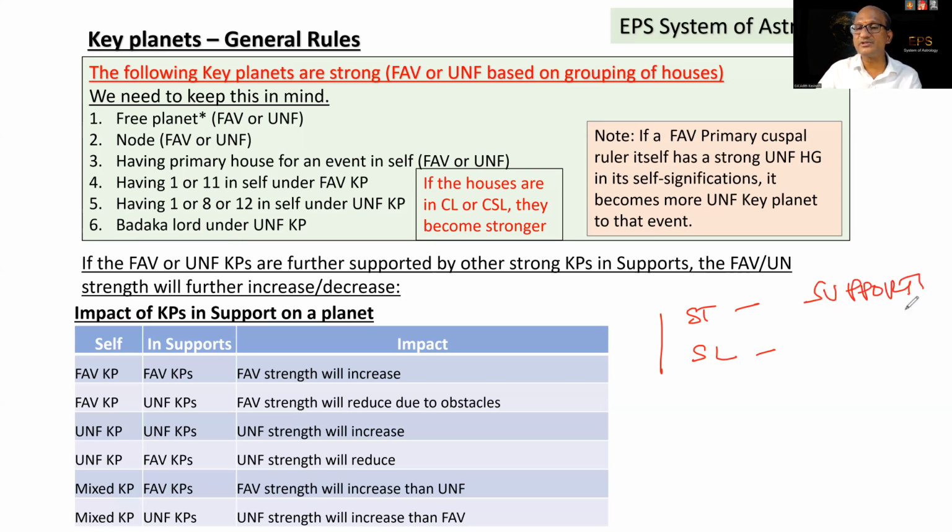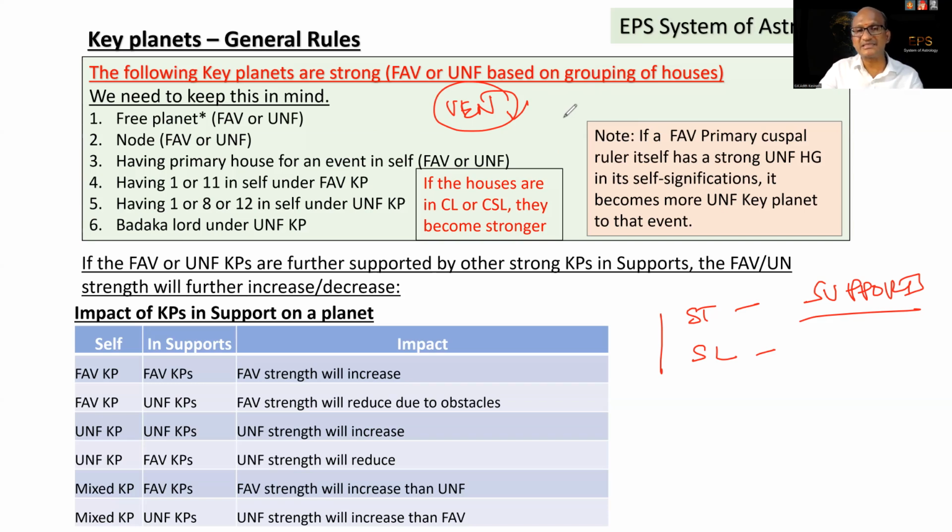For example, take Venus as a good key planet for marriage. The planet which is in the star of Venus or in the sub of Venus is going to give favor to the marriage prospects. They are going to give this because Venus is the nakshatra lord, the sublord. Of course, depending on the source signification, that impact will vary.